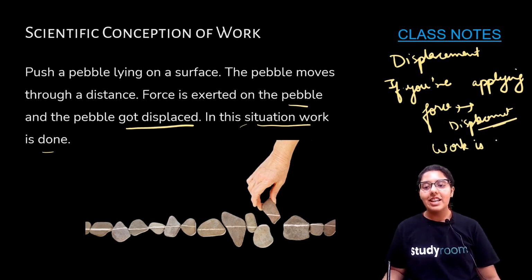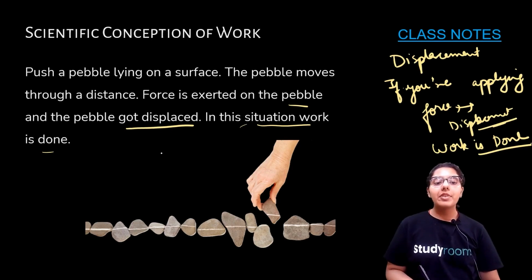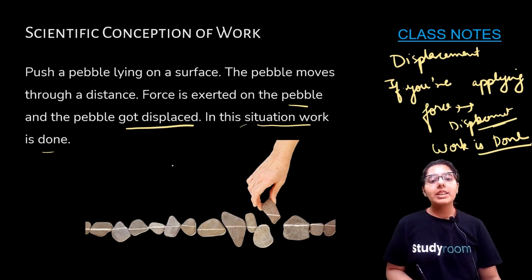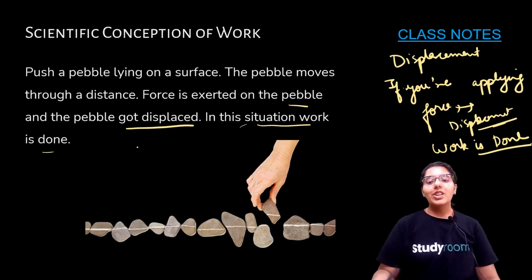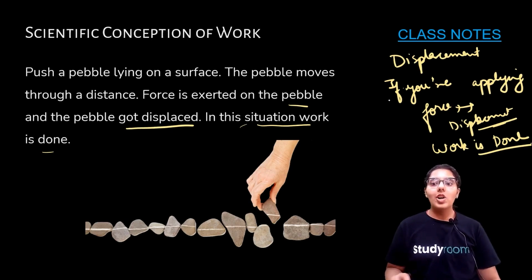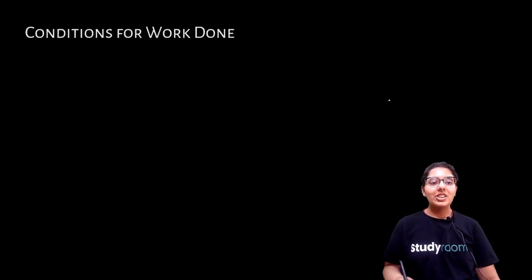But if the pebble had not been displaced, your work done would have been zero. Sitting and doing homework, you are doing no work in that case.